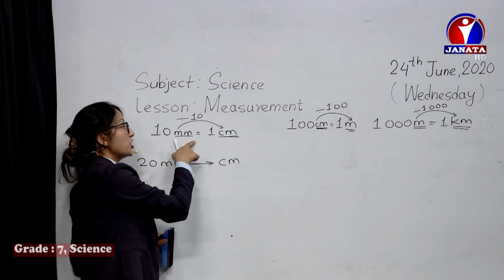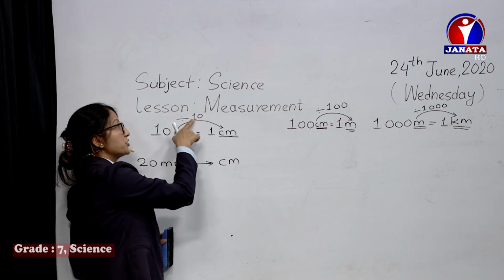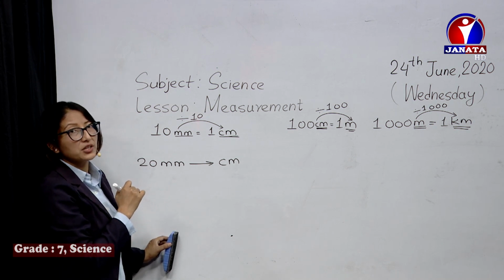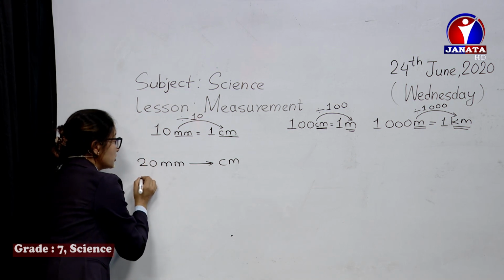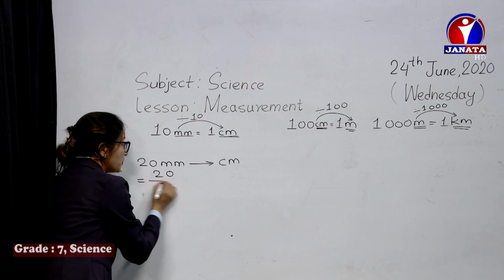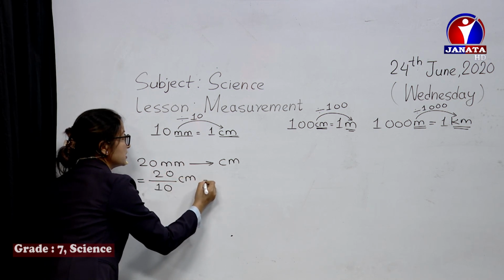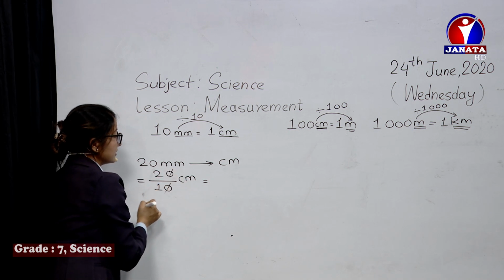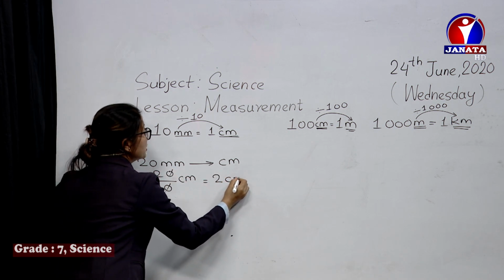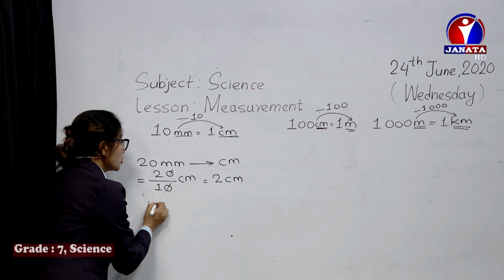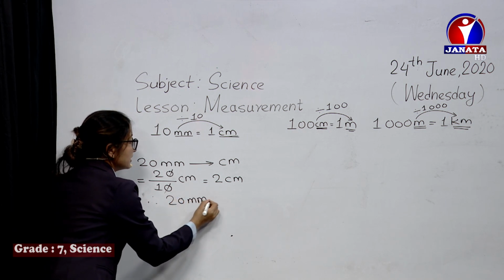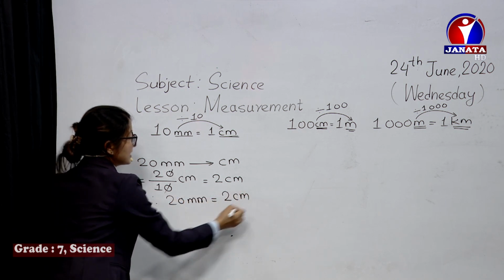It's 10 millimeters equals 1 centimeter. That's why we should divide by 10, not by 100 or 1000. So when we divide 20 by 10, it's converted into centimeters. The zeros cancel, and it's 2 centimeters. So 20 millimeters is equal to 2 centimeters.